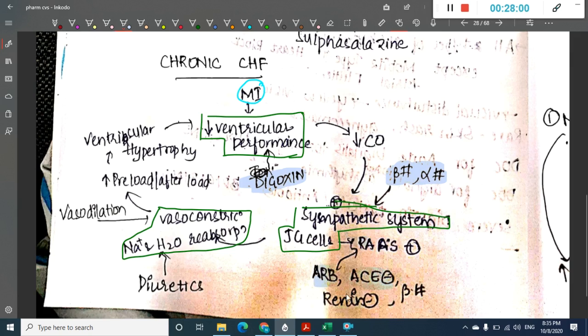ACE inhibitors inhibit renin, and in fact beta blockers too. Diuretics will cause diuresis and thus counteract sodium and water reabsorption. This vasoconstriction can be counteracted by giving vasodilators. So these are the different drugs which are given in chronic congestive heart failure.